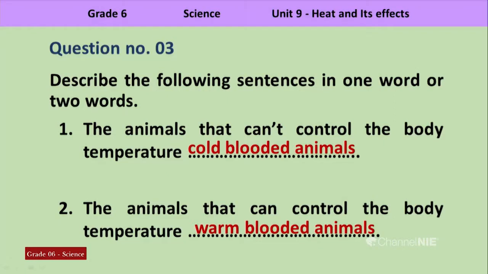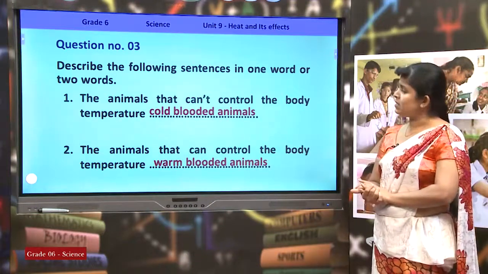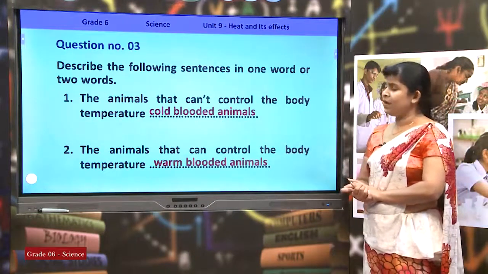The animals that can control the body temperature. These animals can control their body temperature. So, whatever the temperature is in the environment, whatever the temperature is outside, they can control their body temperature. They can keep their body temperature at a constant level. At a constant level, it is important. These animals are called warm-blooded animals.